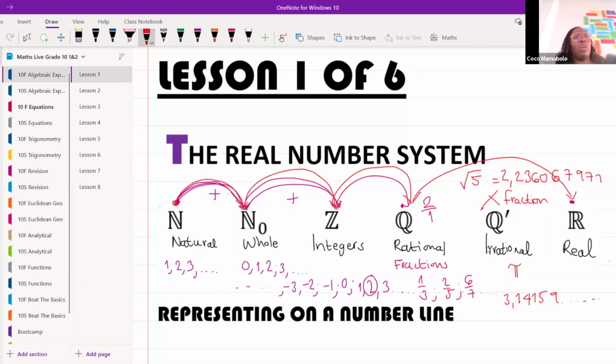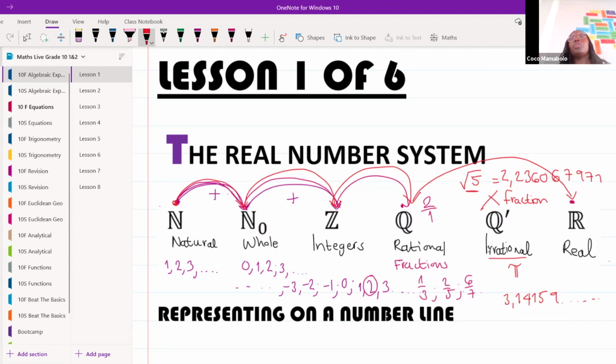2,236,067,977. Do we see any order there? Is there any order there? No, there's no order, which means the square root of 5 is also irrational because we don't know how we're going to write it as a fraction. Okay, we can't write it as something over something. All right, and that's how we can tell the difference between all of these numbers.